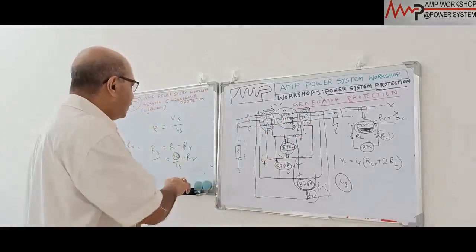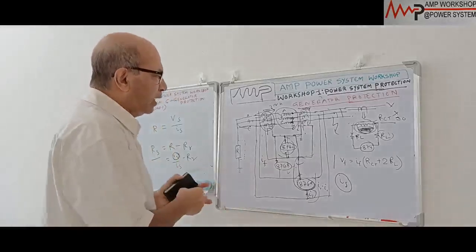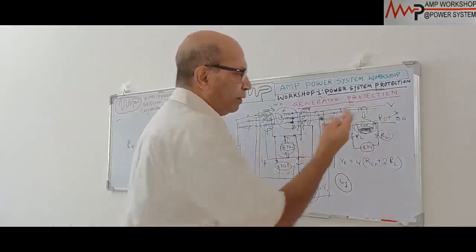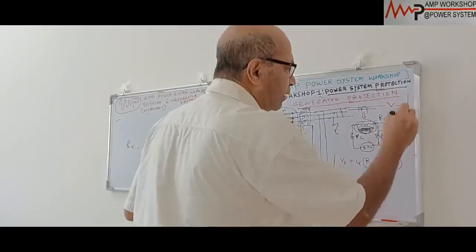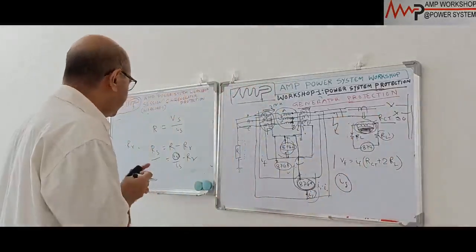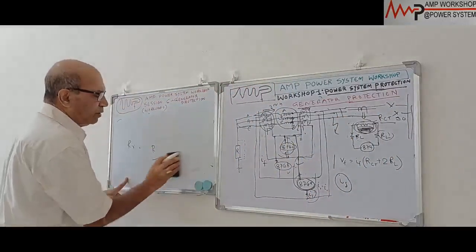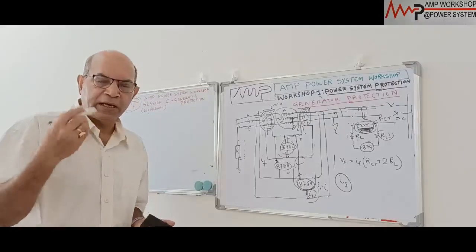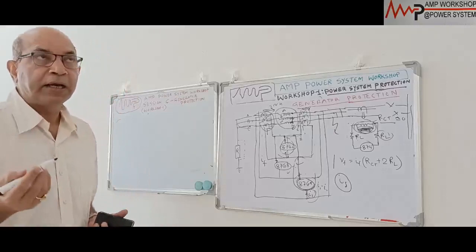Now the high impedance differential scheme can be used for generators which are connected directly to the bus bar. Okay, there is no interposing of any other equipment. Suppose this is the bus bar. This is what we call a directly connected generator. In the last session we showed the classification of generators depending on the connection. There are two types of generator connection. One is a directly connected generator, another is an indirectly connected generator.